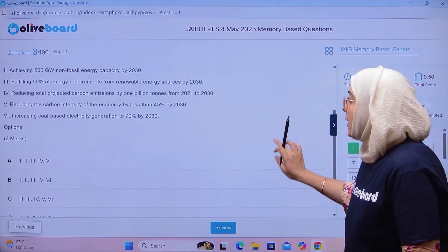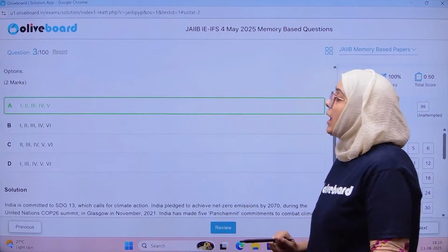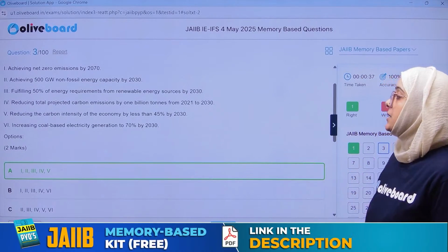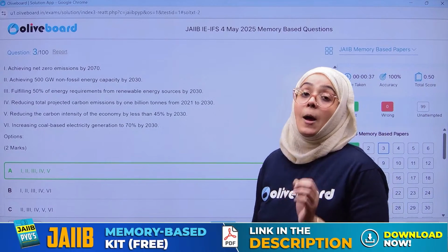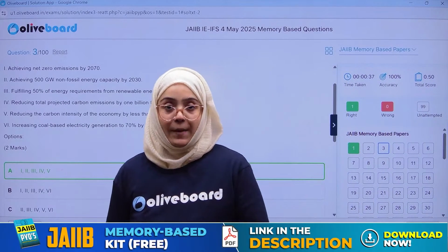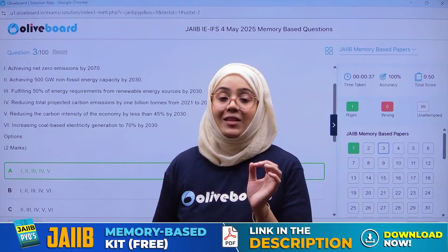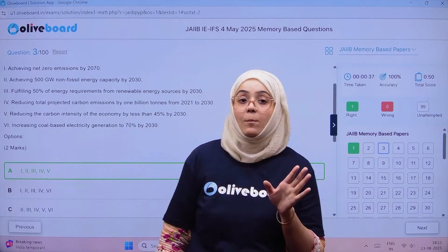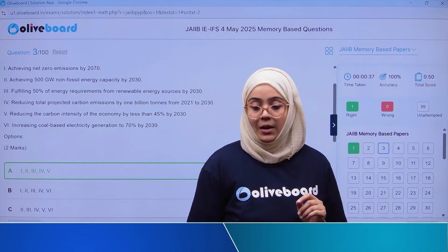So if we talk about the correct answer, the correct answer is A. First, second, third, fourth, and fifth, all are correct. So these are India's 5 Panchamrit commitments towards Sustainable Development Goal 13, and Sustainable Development Goal 13 is climate action. Very important, right? So this is the correct answer, everyone.